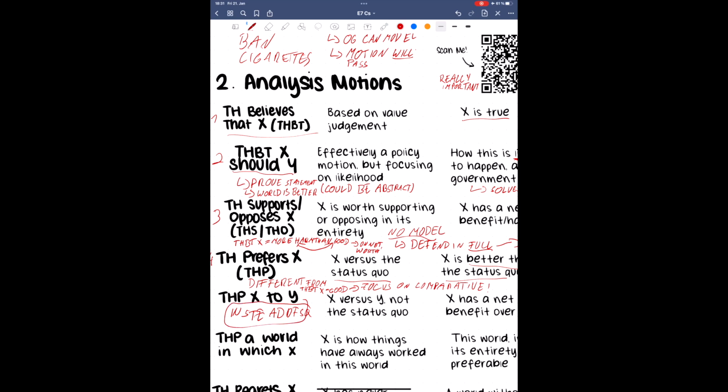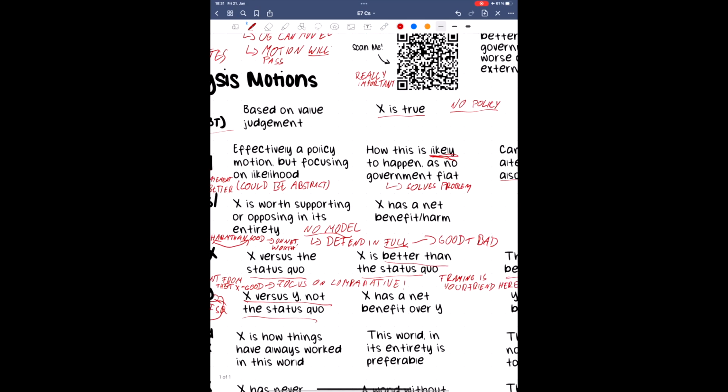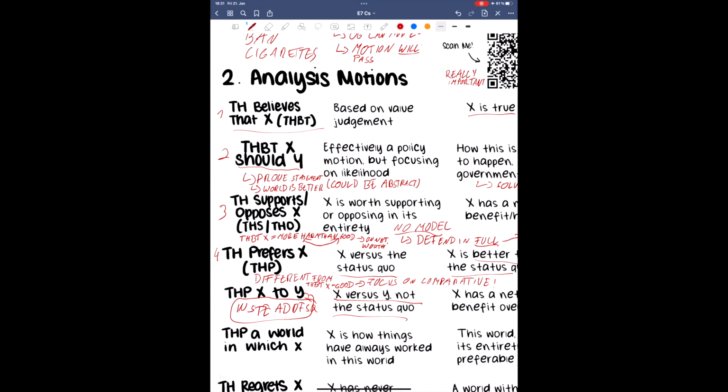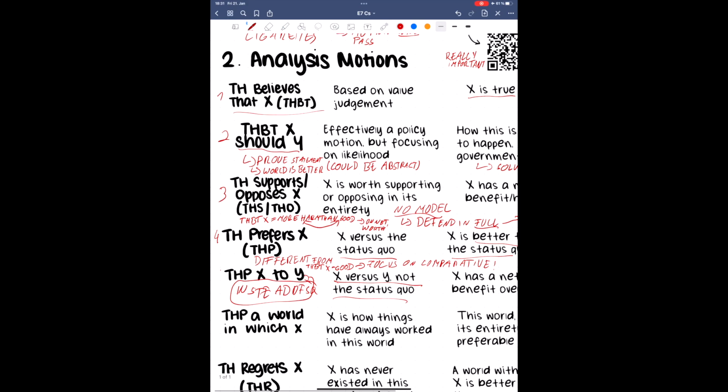Here's how a prefers motion with a specific alternative might be phrased. This house prefers conscription by lottery as a means of enrolling people in the army to aggressive recruitment of volunteers. Type 6. This house prefers a world in which X motions require you to conceptualize an alternative world, in which whatever X is was always the case, starting from the point in time where it is relevant. Your burden is to prove that the world looking in the way the motion describes is preferable to the way our own current reality looks like.